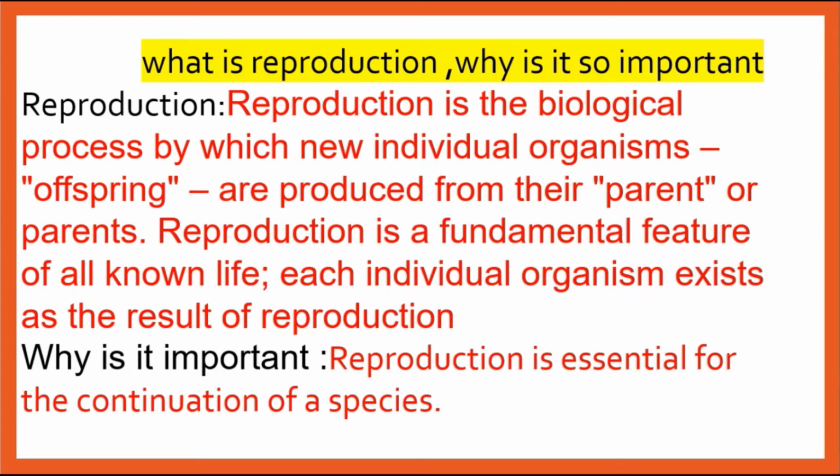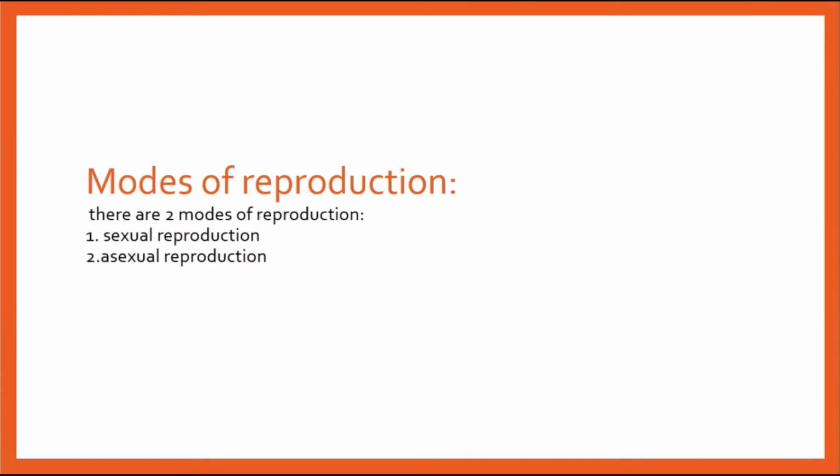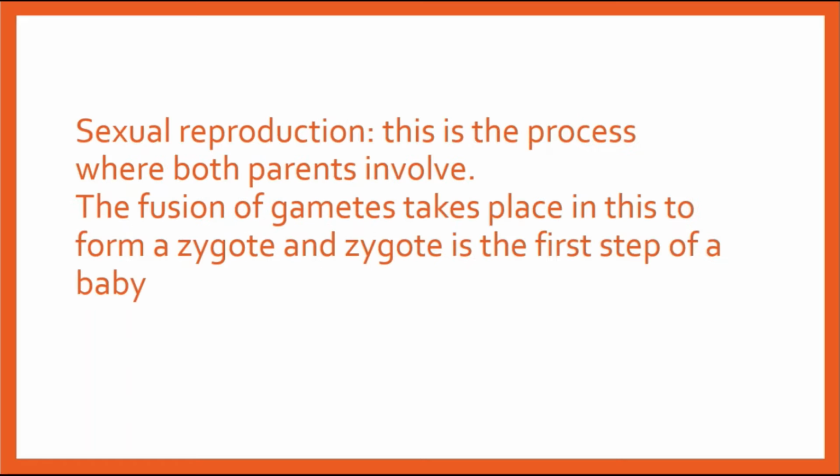So reproduction is a fundamental feature of all known life. Each individual organism exists and we are the result of reproduction. So why is it so important? Reproduction is essential for the continuation of species. There are two modes of reproduction: sexual reproduction and asexual reproduction.